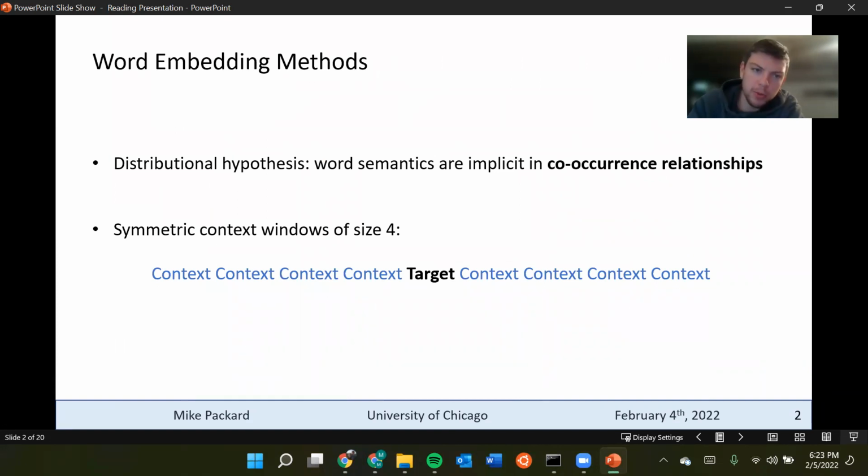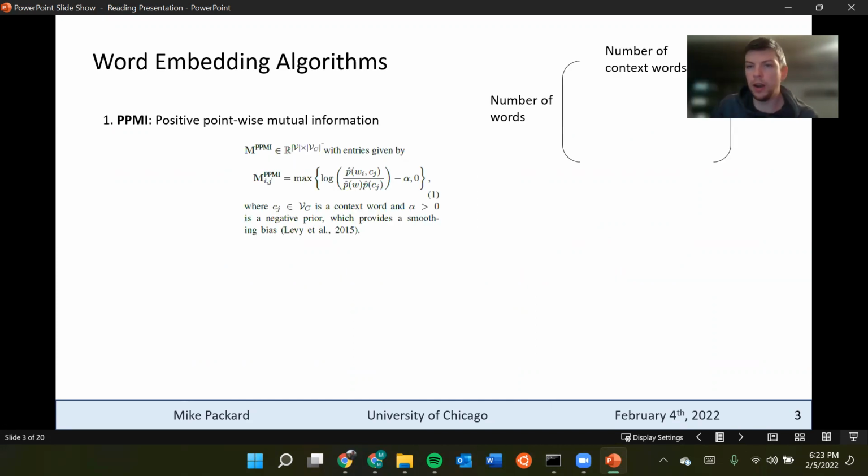So these word embedding methods we're going to look at, they all rely on this distributional hypothesis that semantics are implicit in co-occurrence relationships. And these authors are going to use a context window of size 4 to look before and after each target word. So there's 3 algorithms that these authors look at. The first is PPMI, positive pointwise mutual information.